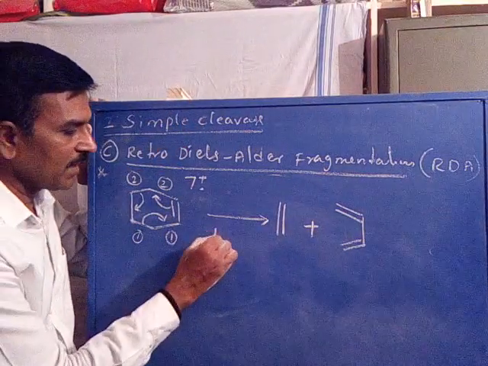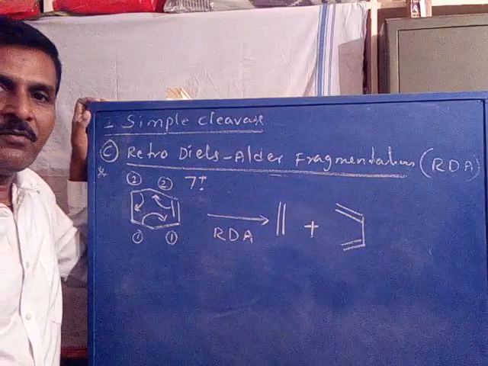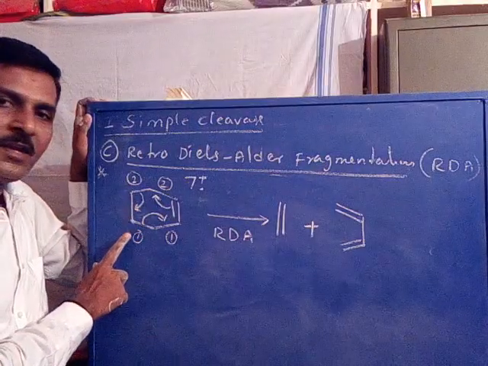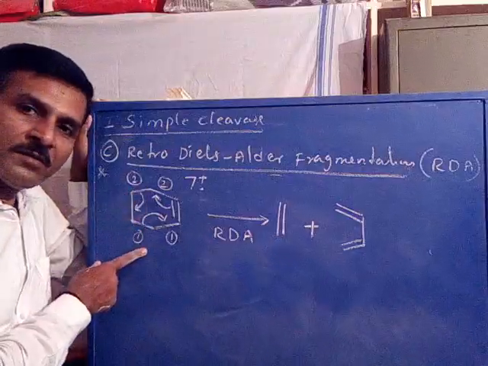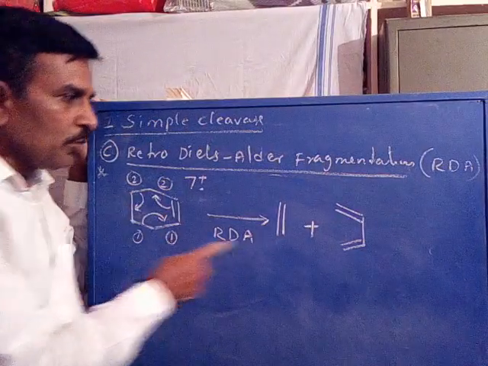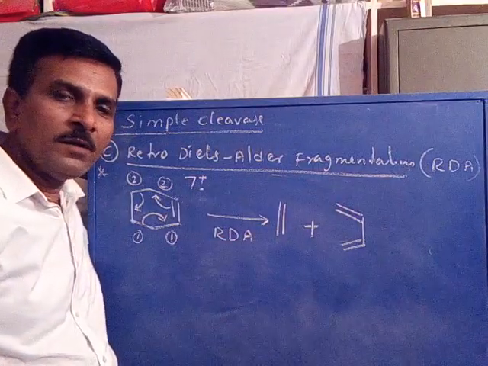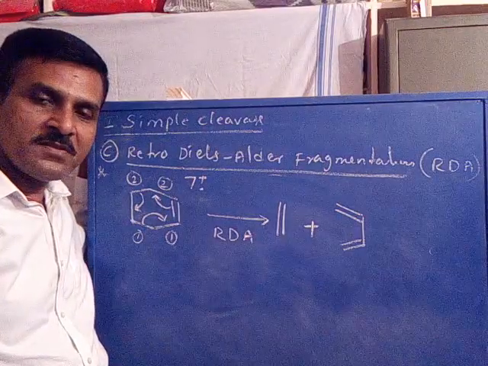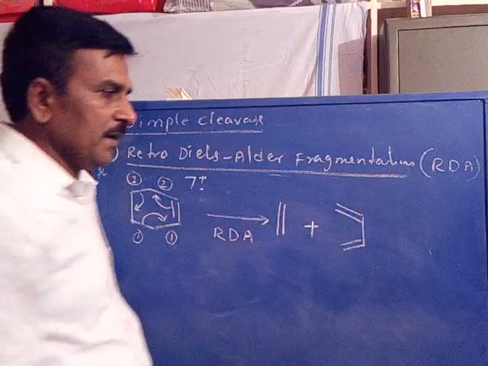So this is called as RDA process, retro-Diels-Alder fragmentation. Are you following? Now, in a molecular ion, two sigma bonds are cleaved to form two new pi bonds. So two bonds are cleaved and two new bonds are formed to get open chain fragments, one neutral and the other an ion radical.